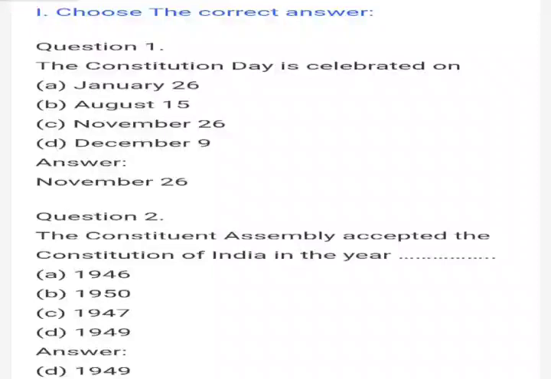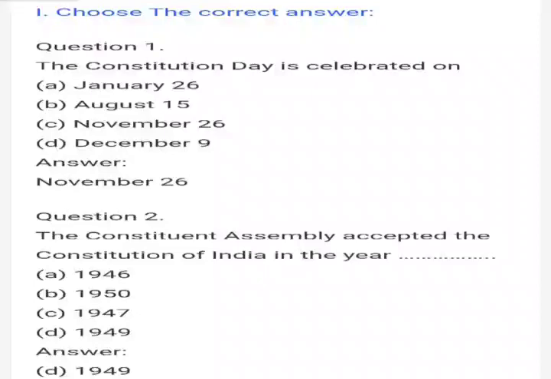We have already discussed in the previous classes that the Constitution of India is a set of documents which each citizen has to follow. So on which particular day was this Constitution accepted? Yes, Constitution Day is observed on November 26.